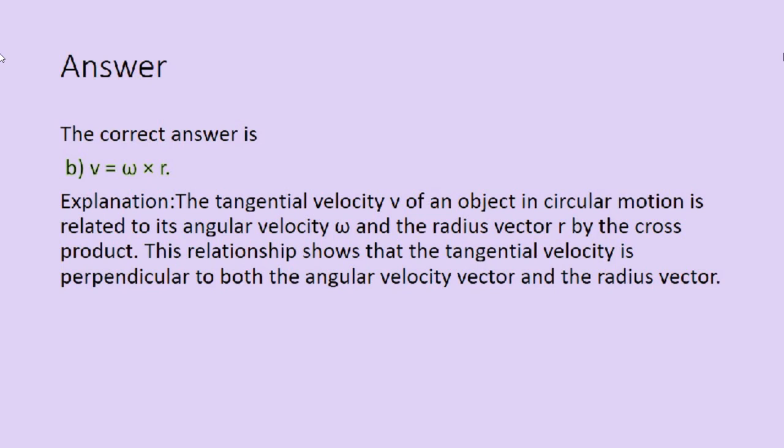It is a vector quantity, all the quantities are in vector form, and its explanation is that the tangential velocity v of an object in circular motion is related to its angular velocity omega and the radius vector r by the cross product. This relationship shows that the tangential velocity is perpendicular to both the angular velocity vector and the radius vector.